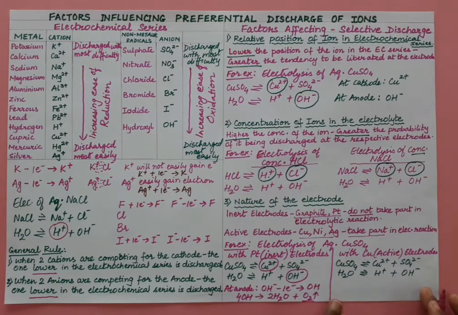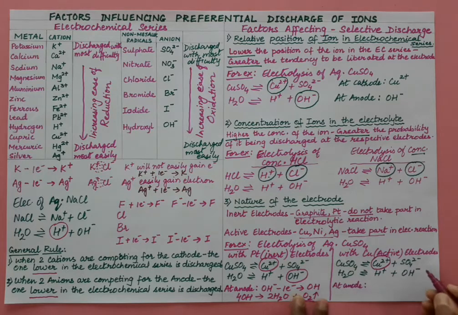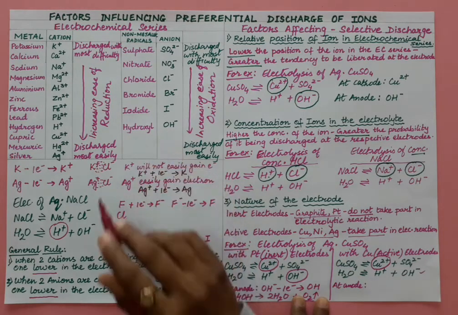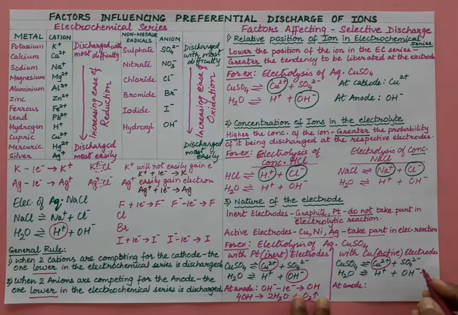Now in this case, again 2 cations are there. Which one will get discharged at the cathode? Obviously copper ions, which are lower in the series, will get discharged. But at the anode, what is happening, that we have to understand. At the anode, out of these two, which one will get discharged? OH minus should get discharged, because it is below in the electrochemical series, right? But the anode is made up of copper.